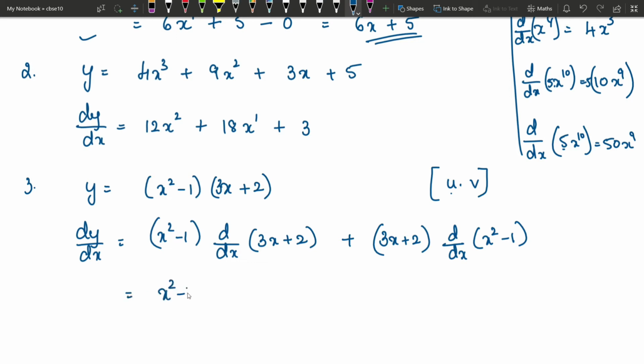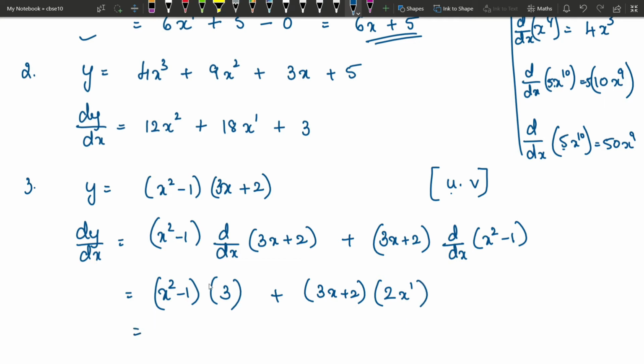Now this first function is written as it is. Now the derivative of 3x plus 2. What is the derivative of 3x? 3 plus, what is the derivative of a constant? 0. So 3 plus 0 is going to be 3. I have written it. Now 3x plus 2 into the derivative of x square minus 1. What is the derivative of x square? There is no coefficient. So directly you write the power 2 into x power 1 less, minus the derivative of 1 is 0, so I am not writing it.